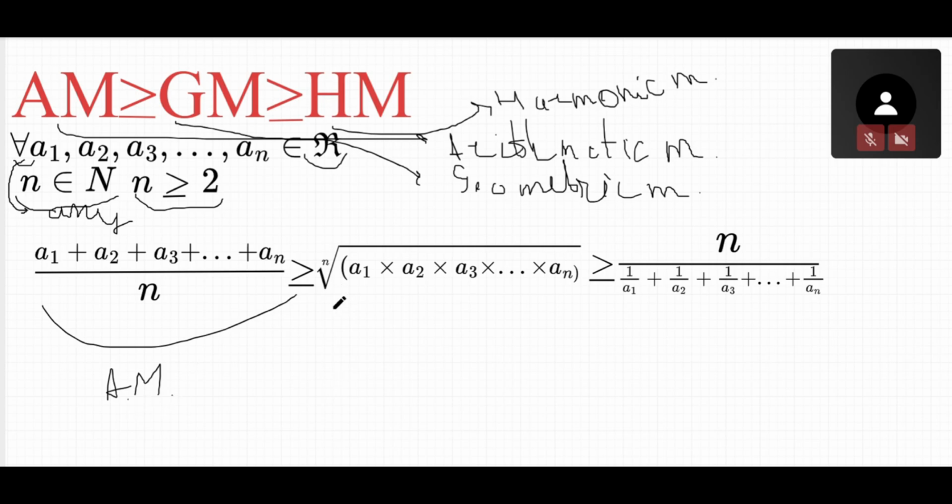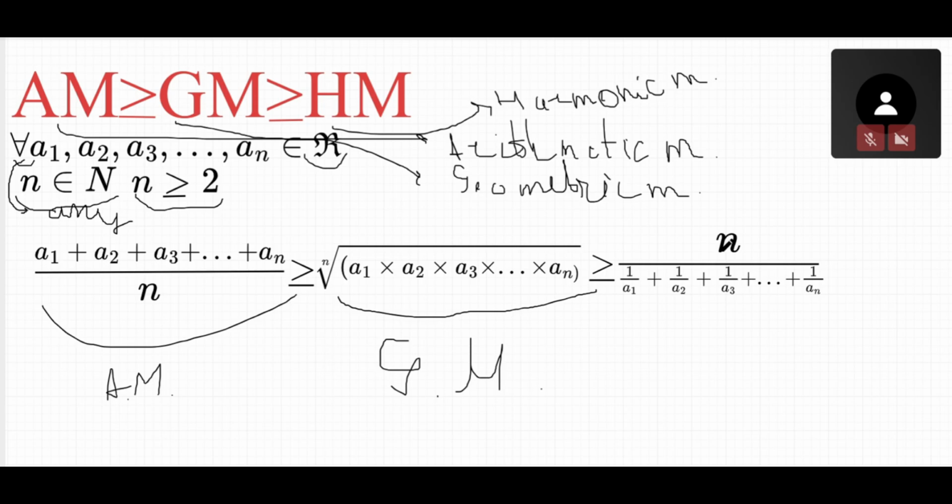This part is the nth root. Then we have a1 multiplied by a2 multiplied by a3 multiplied by an. You can understand that this part is the GM, our geometric mean.